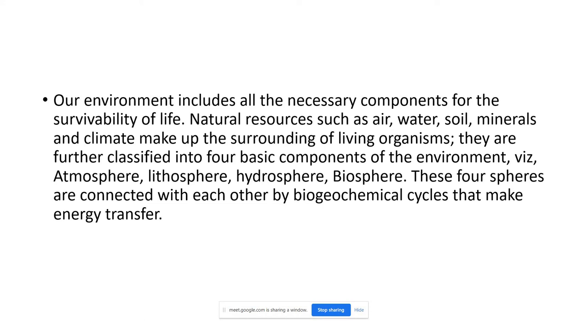These four spheres are connected with each other by biogeochemical cycles that make energy transfer possible. Energy transfer is important because if it is there, that means the ecosystem is working. The cycles are the water cycle, nitrogen cycle, phosphorus cycle and sulfur cycle.